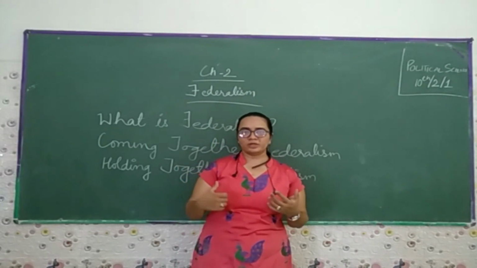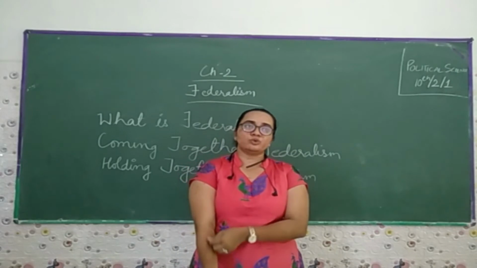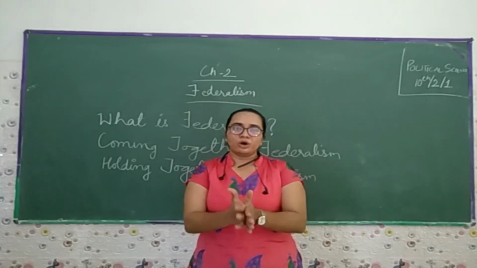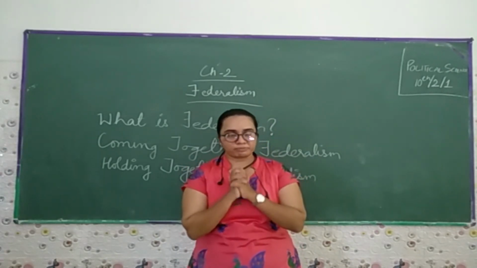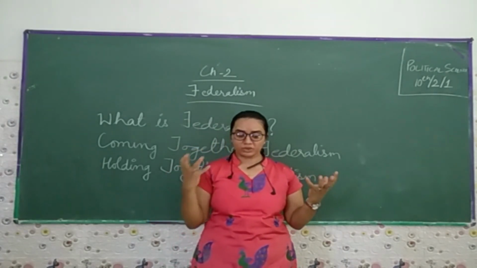So we want a federal kind of government where each and every person, those who are the representatives or leaders, can enjoy the powers and have their own autonomy.